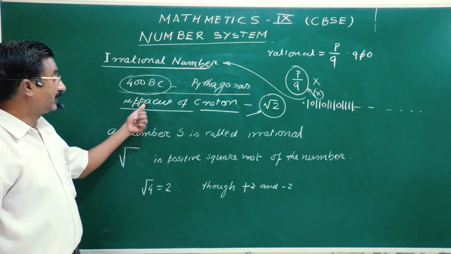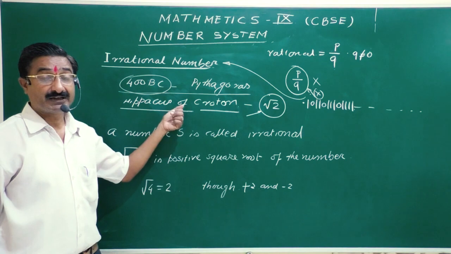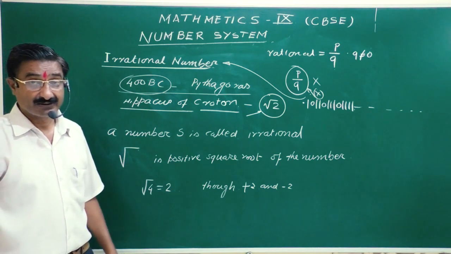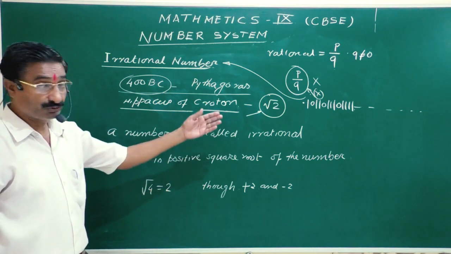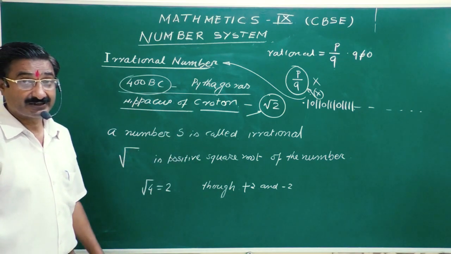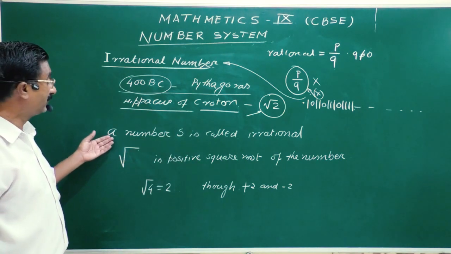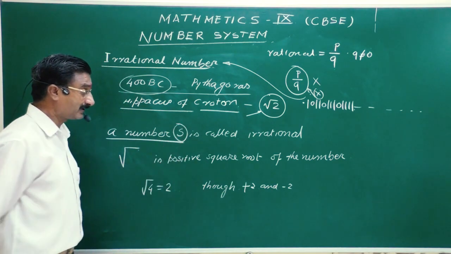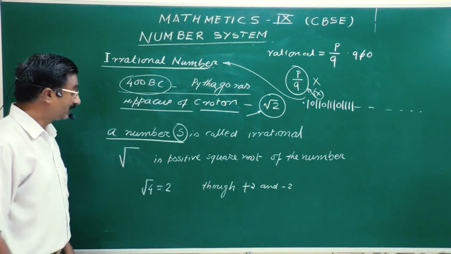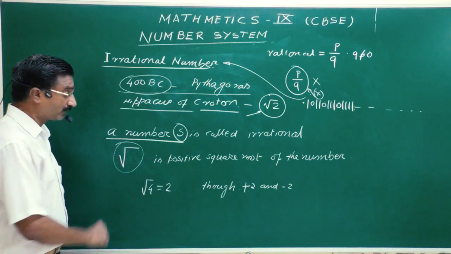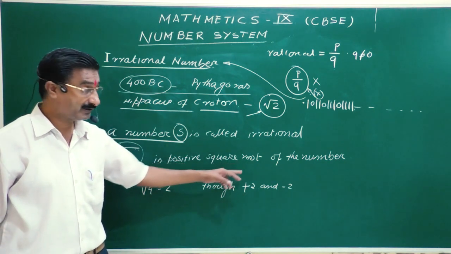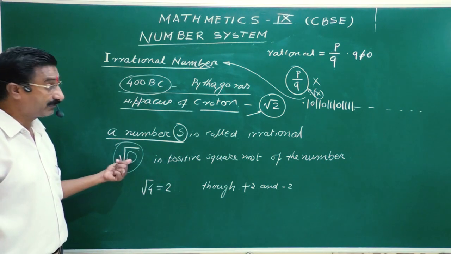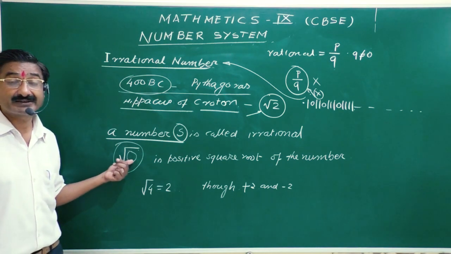But this person, Croton, has not given the detailed proof. Later on, Pythagoras showed that the value of under root 2 is an irrational number, and he proved it. The irrational number is denoted by this symbol of square root. It is a positive square root, meaning the value written inside will be positive. If you write a negative value, then this number will not exist on the number line.